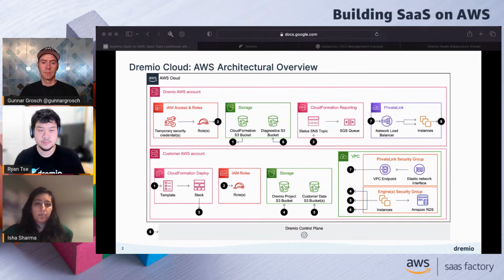Yeah, and also to your point about multiple AWS accounts, that tends to happen even amongst teams across a single company, right? So what we do allow you to do is, we have what we call a cloud object, and that's what holds all of this information on the Dremio side. If you create multiple cloud objects, you can associate them with your different projects and have multiple AWS accounts accessible that way.